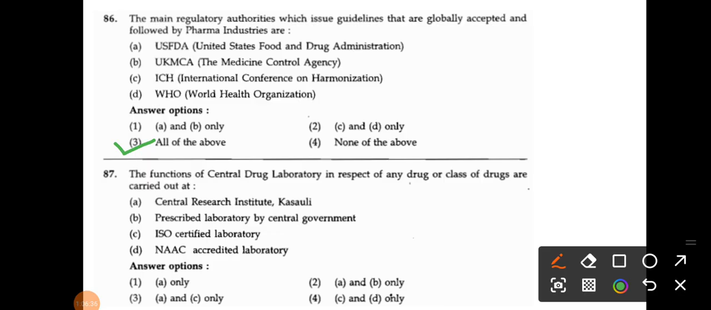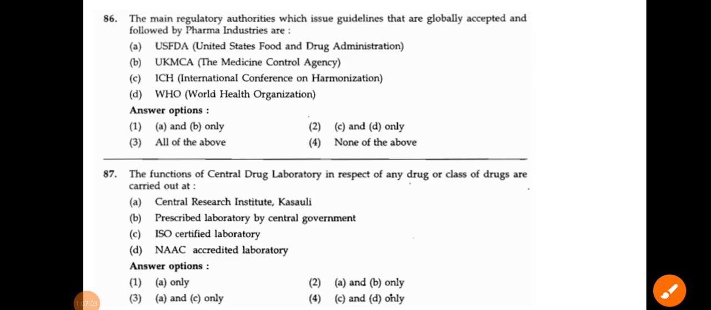The functions of the CDL in respect of any drug of the class are carried out at: Central Research Institute Kasauli, a laboratory prescribed by the central government, an ISO certified laboratory, and an NABL accredited laboratory. So options A and B are correct. That's why option number 2 is correct: Central Research Institute Kasauli and the prescribed laboratory by the central government.